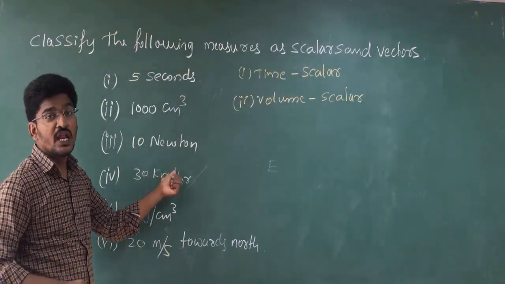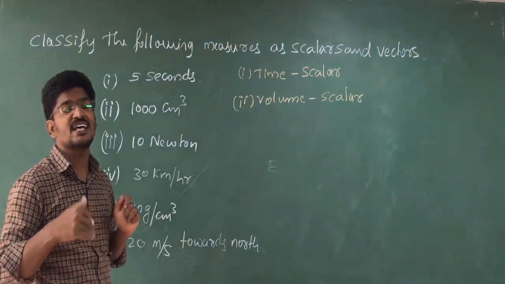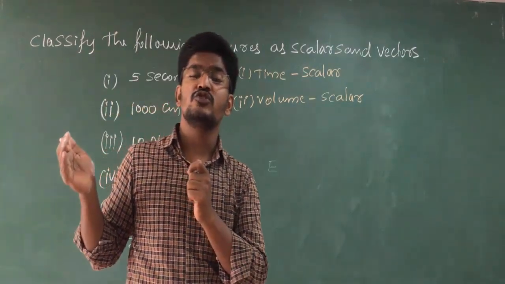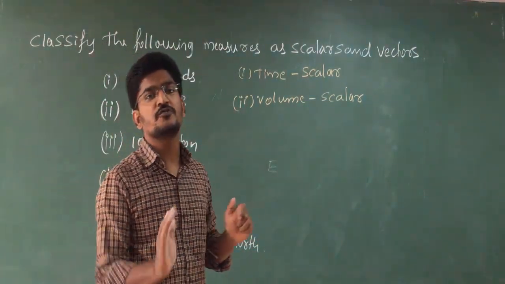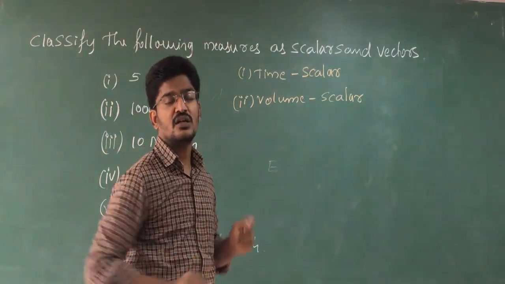10 Newton. 10 newtons means this is force. For example, as I explained in the previous classes, of passing a football from one player to another player, he has to apply the force for the ball from A direction to B direction. Clear?